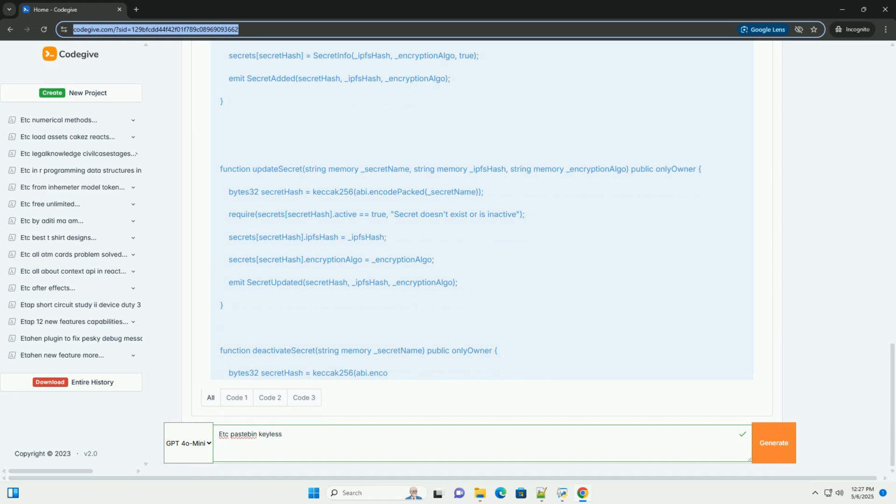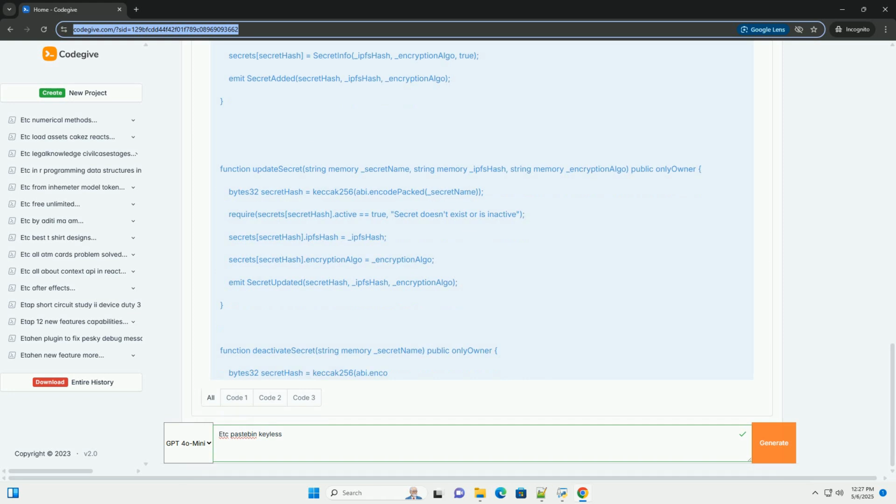Security considerations in detail. Key management, the most critical aspect. Never hardcode encryption keys. Derive them deterministically from user-specific information and other factors. Use a strong key stretching algorithm. Access control. The smart contract's access control mechanisms are essential. Implement robust authorization logic to prevent unauthorized access to the secrets. Consider role-based access control, RBAC, for more complex permissioning.